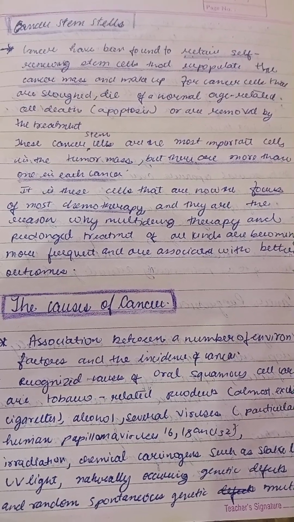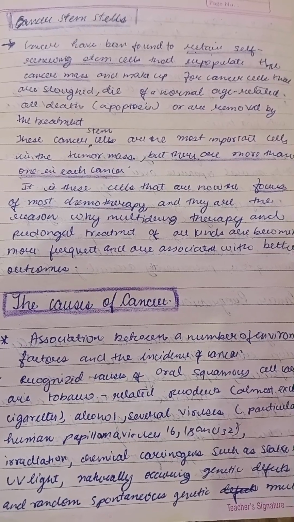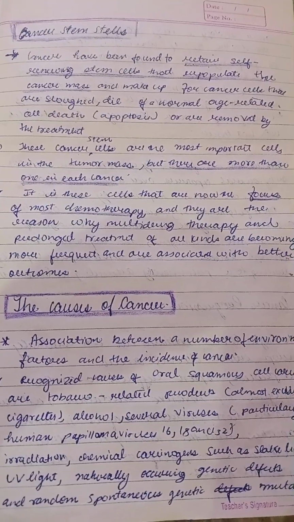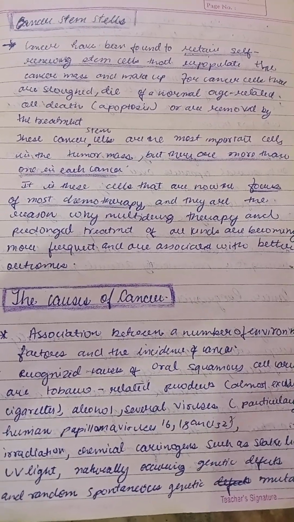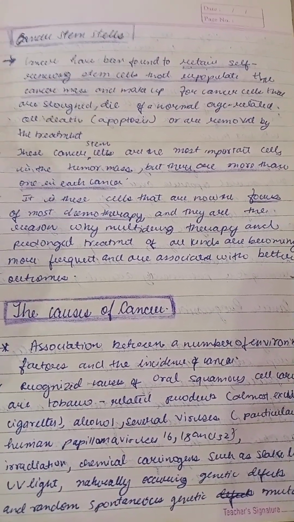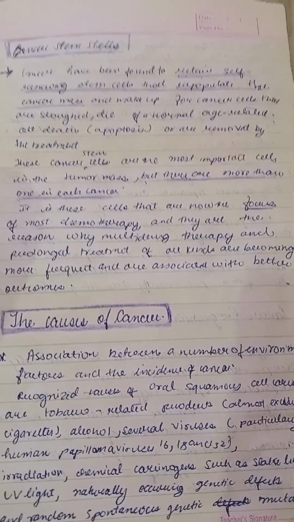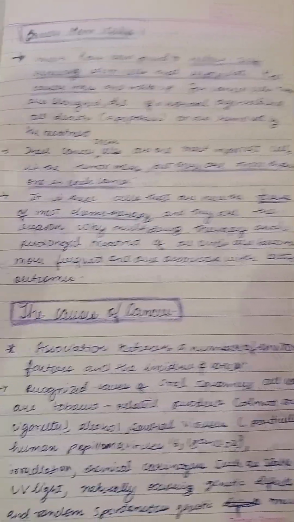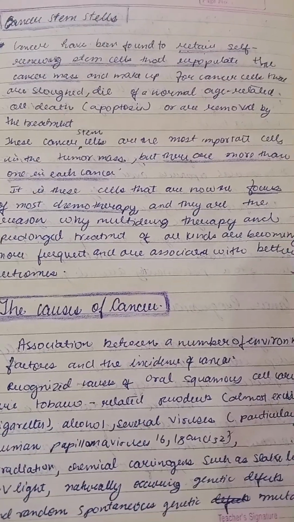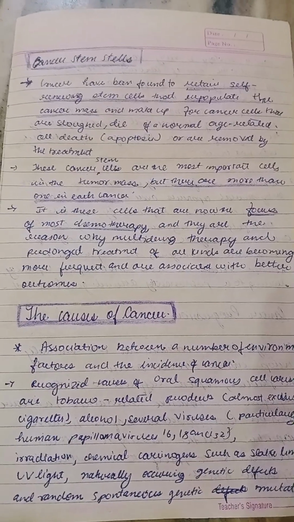it is these cells that are now the focus of most chemotherapy, and they are the reason why multi-drug therapy and prolonged treatment of all kinds are becoming more frequent and are associated with better outcomes. Okay, so these stem cells are the focus for chemotherapy. So when we do chemotherapy and targeted chemotherapy or targeted treatment, these are the focus of the cells. Okay, for multi-drug therapy also these are the cells associated with the best outcome.